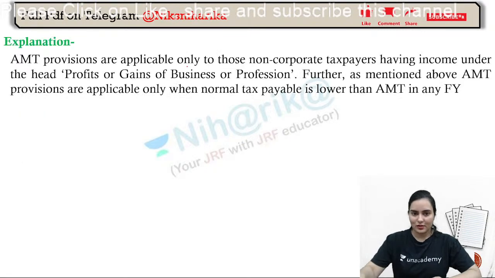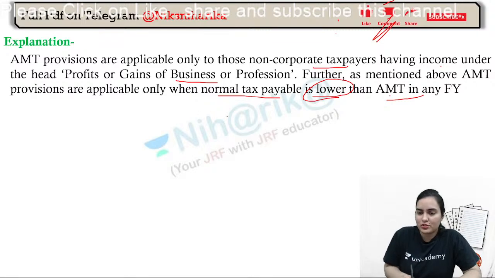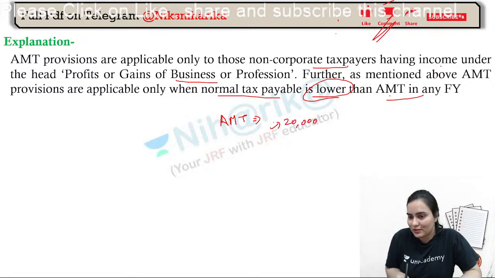So AMT provision is applicable only to non-corporate taxpayers having income under the head PGBP. Further, as mentioned above, AMT provisions are applicable only when normal tax payable is lower than the AMT in the FY. So whenever normal tax is less, suppose the government says alternate minimum tax is this much, you have to pay at least this much amount of tax.